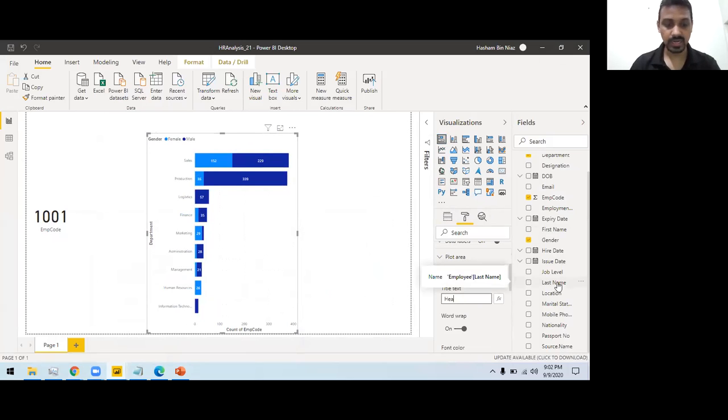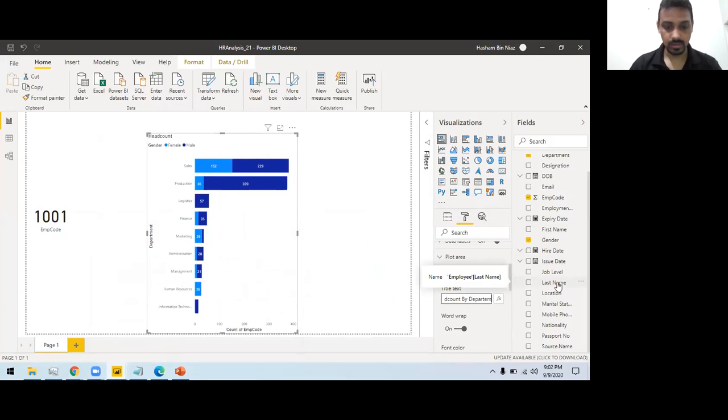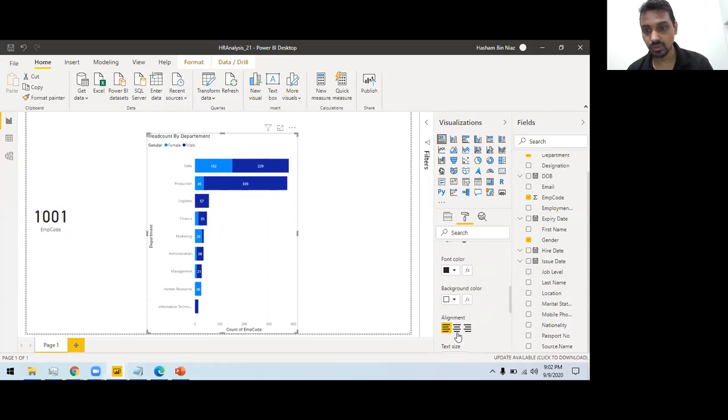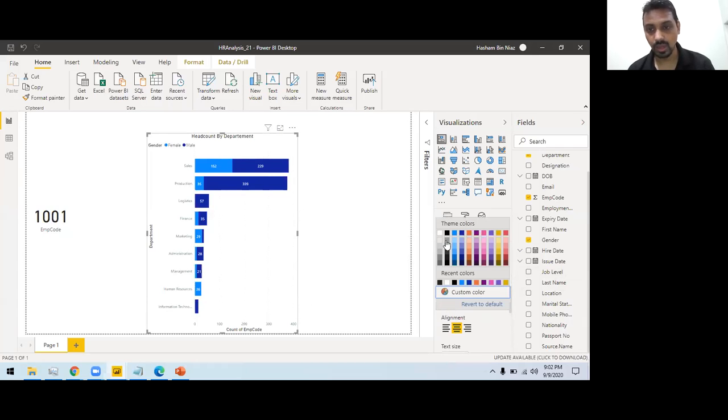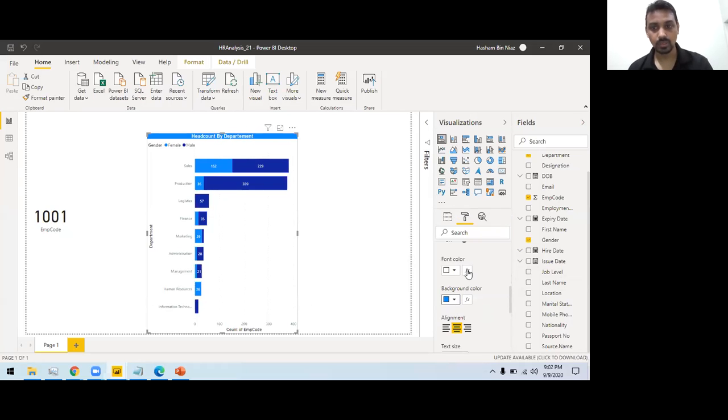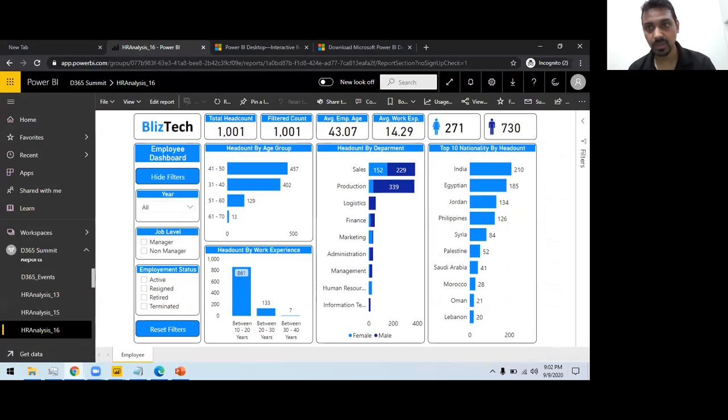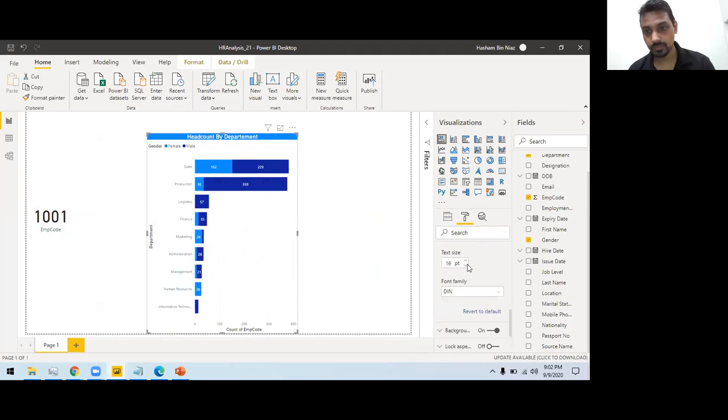I can customize the title as headcount by department. So I have customized the title, and you can also set the font colors. I'm setting this to white, and then this one is this. Now this is looking pretty much similar. What if I turn this to 16? Is it looking very much similar now? Okay.